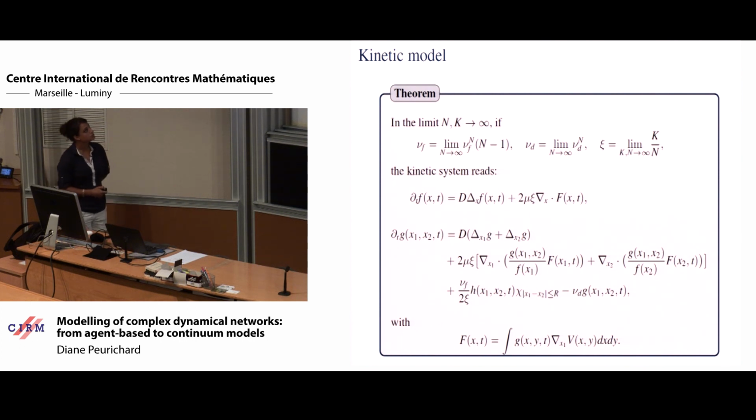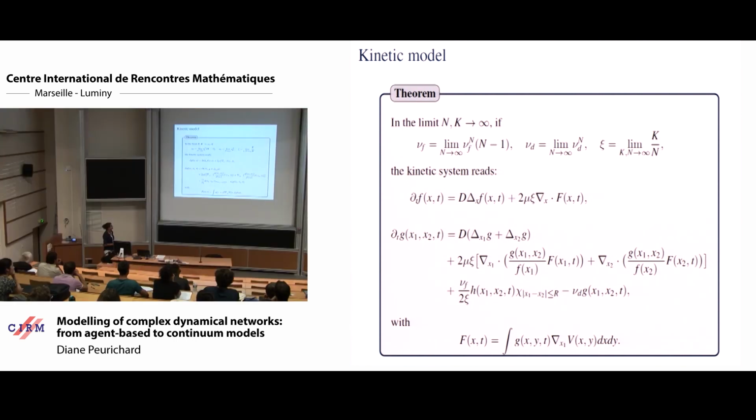So we see that the system here is not closed at this point, because we also have to describe the evolution of H. If we make the hypothesis of propagation of chaos, then we can show that this H writes as the product of two F functions, and in this case the system is closed.